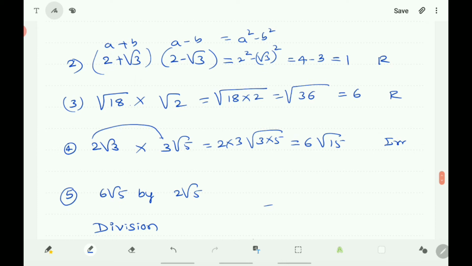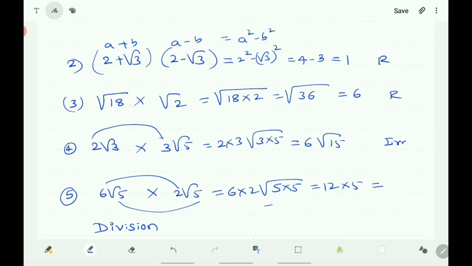And next you take 6 root 5 and 2 root 5. Here 6 into 2 is 12, and root 5 into root 5 is 5 only, so you get 60, which is rational.